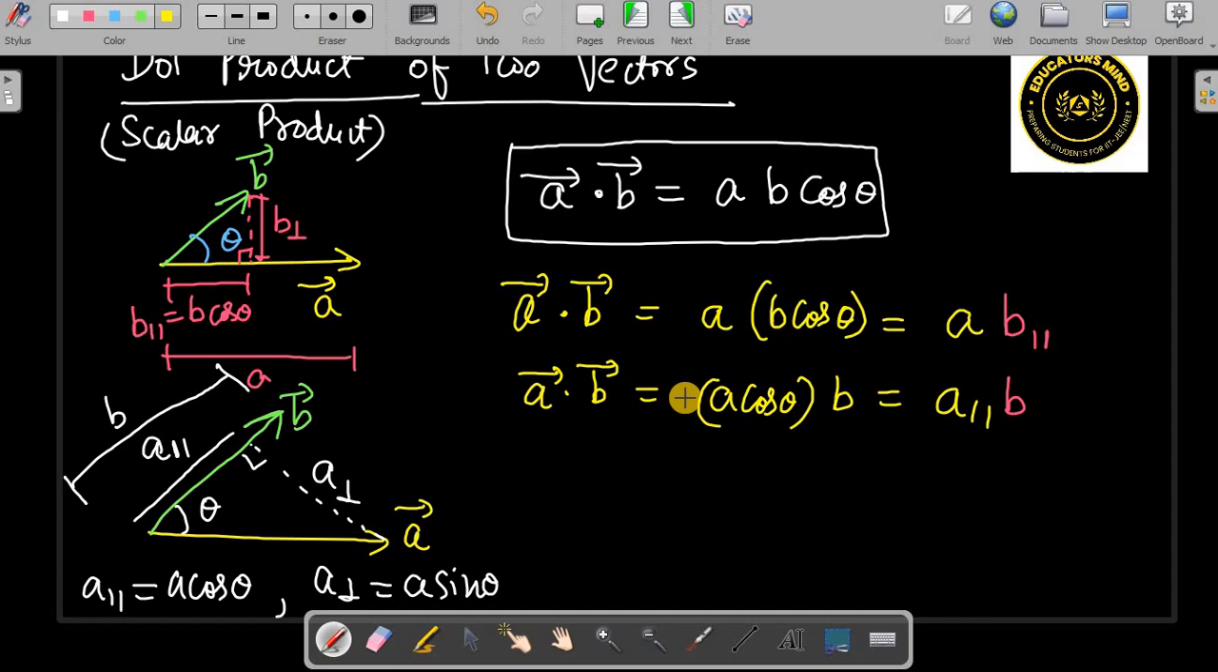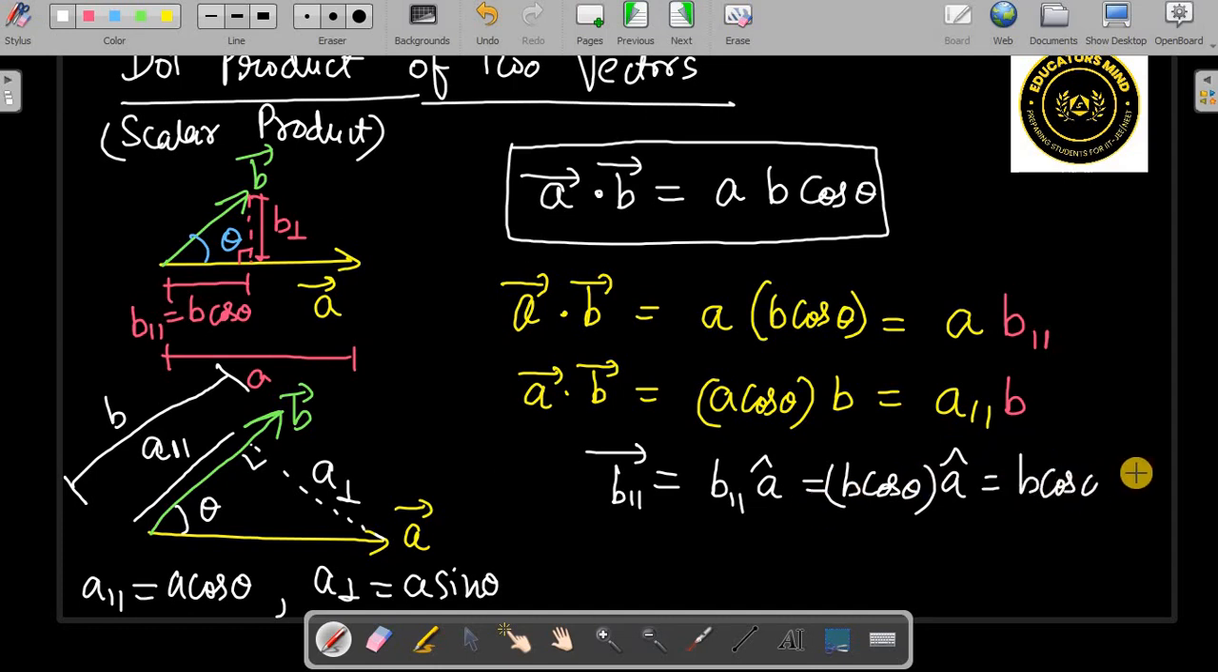Of course, this can also be written in terms of vectors, because vectors have directions. For example, if you want to write B parallel as a vector, the B parallel vector is the magnitude of B parallel into the direction along A, so A cap. That will become B cos theta A cap. And A cap can be written as A vector by A. Like this you can write.